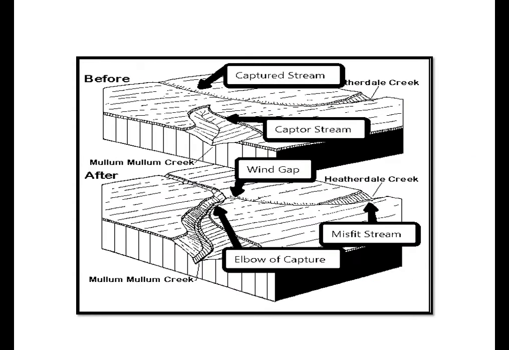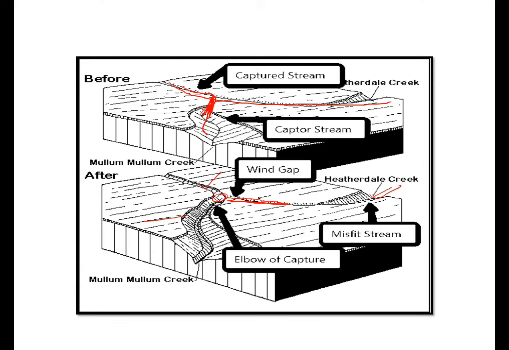So the lower course is called the misfit or underfit stream. In this image we can see that this is the captured stream which was flowing earlier like this, but here a river originated, and in the youth stage of this river, headward erosion takes place and this river gets diverted to this river. This is the captured stream and this becomes the captor stream. This region becomes dry, so they call it a wind gap, and this end region of the captured stream is called the misfit stream.